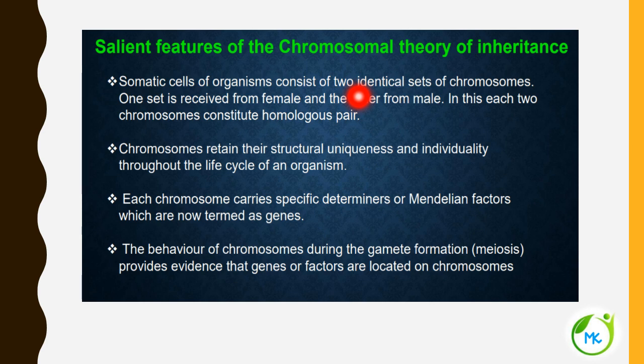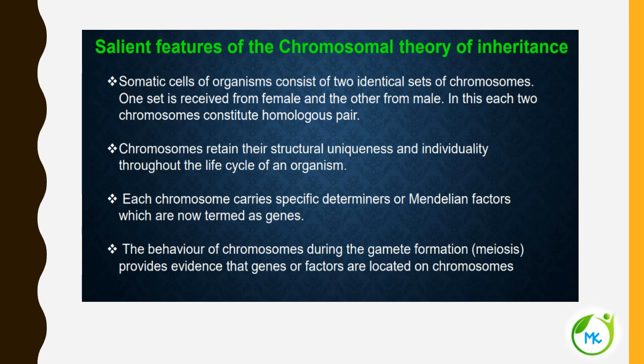One set is received from the female, maternal, and the other set is derived from the male, paternal. These two chromosomes constitute the homologous pair, consisting of the maternal and paternal forms of the chromosome.